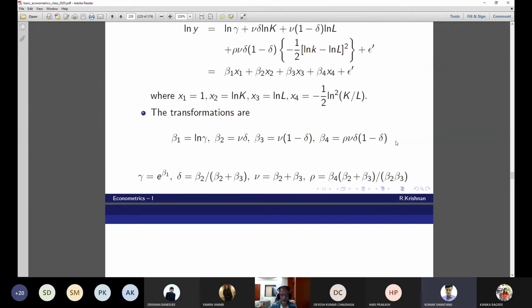Sir, please, can you explain how you took the Taylor series approximation and at what point? Because this is a multivariate function. I leave it to you to do that. Otherwise, you just take it down like this. Don't worry, in the examination, I will not ask you about Taylor series. That's not my idea. Okay? Thank you, sir. Okay, this is only an example now. The transformation, do you see the transformations now?